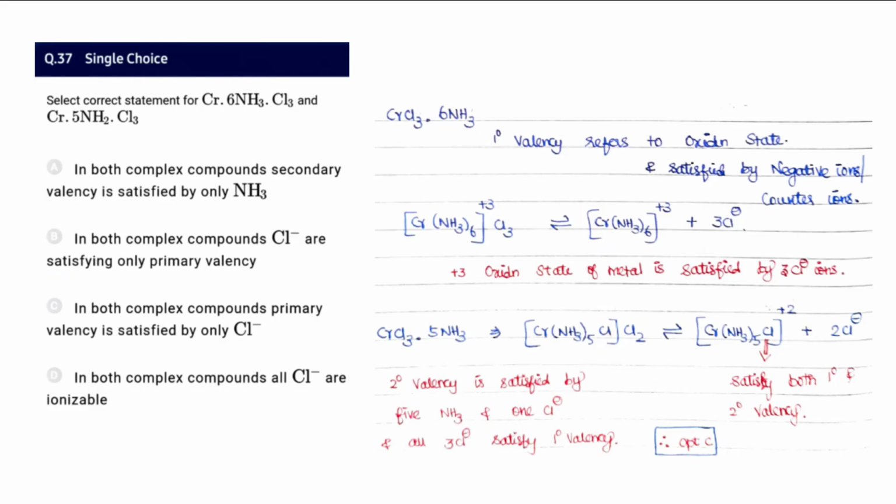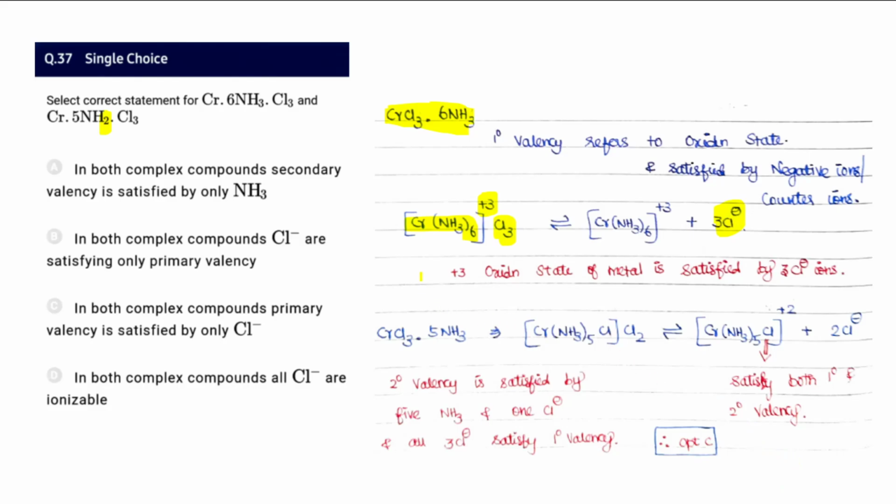And 37, Cr(NH3)5Cl3, that is not 2, and NH3 Cl3. CrCl3·6NH3 can be expressed this way, as [Cr(NH3)6]Cl3. There are plus 3 charges, and that is neutralized by 3 negative charges, the counter ions.